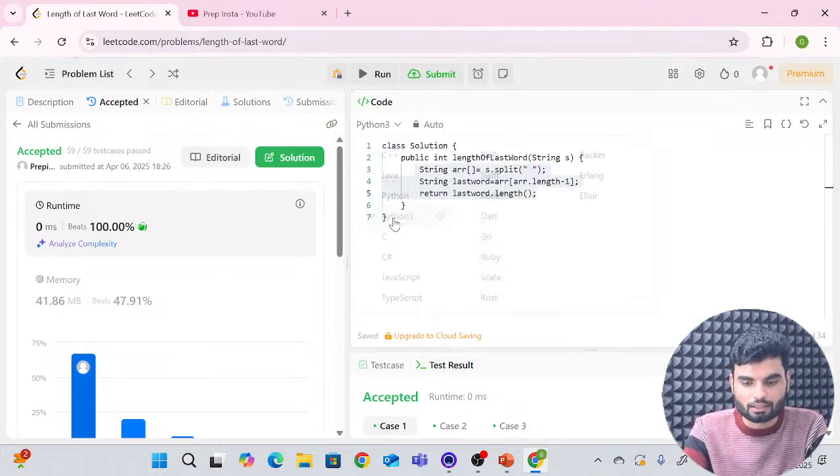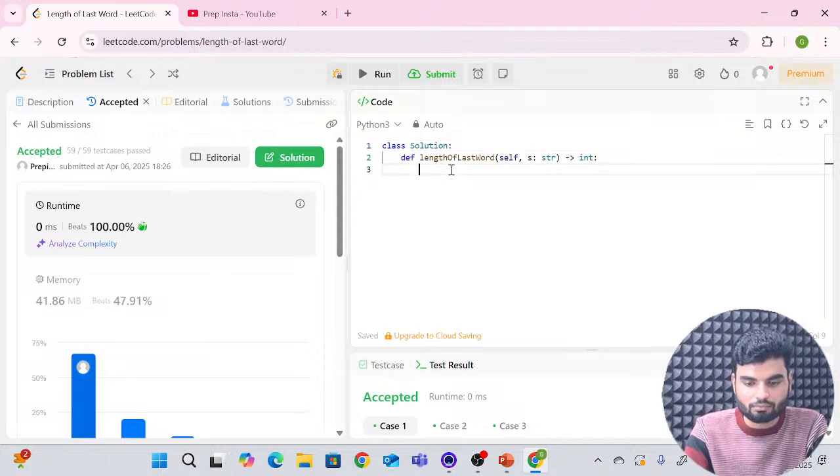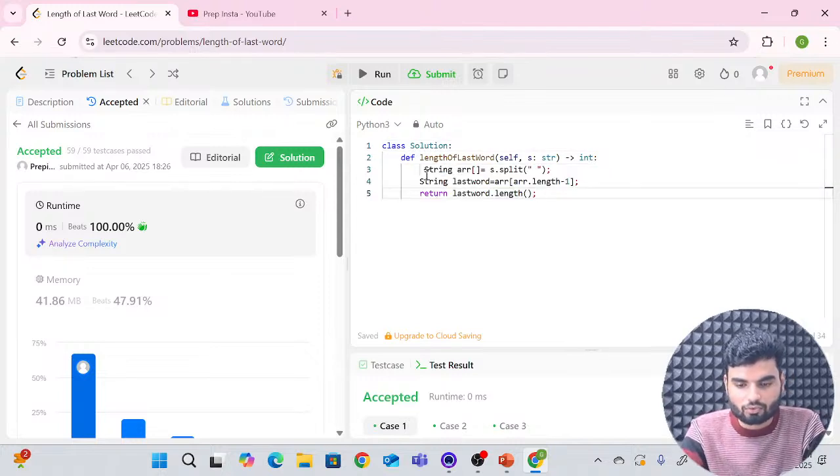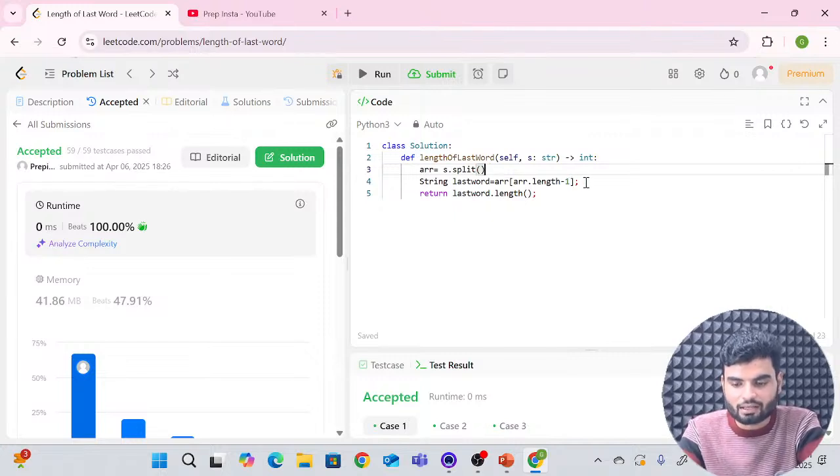So now Python 3. Here I will come and paste it. Directly you don't have data types here. So you'll have this array only, and you don't have to use the regex here. You need to use the split method, and you will not have the length method, so you will use the len method to get the len of the arr.